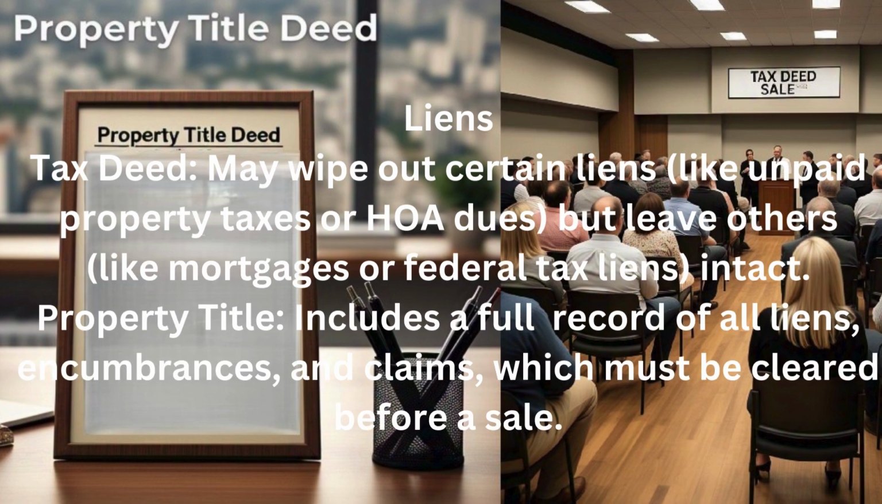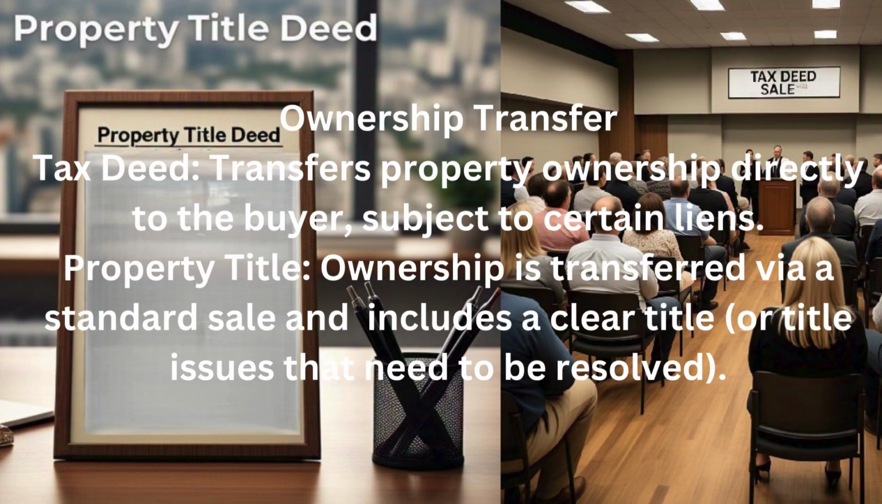Liens. Tax deed, may wipe out certain liens, like unpaid property taxes or HOA dues, but leave others, like mortgages or federal tax liens, intact. Property title, includes a full record of all liens, encumbrances, and claims, which must be cleared before a sale. Ownership transfer. Tax deed, transfers property ownership directly to the buyer, subject to certain liens.